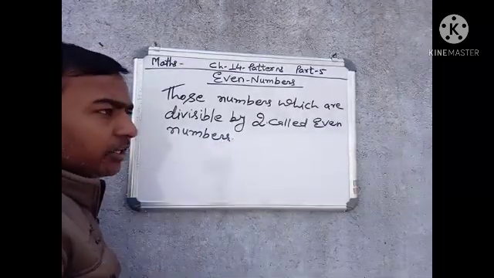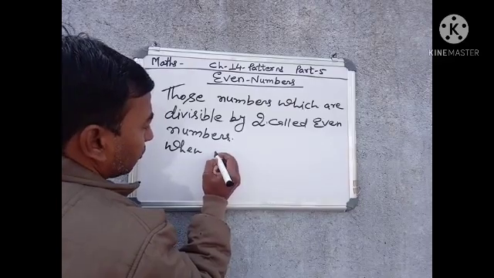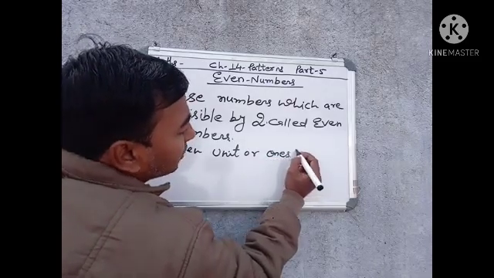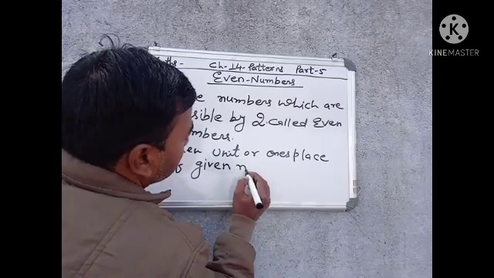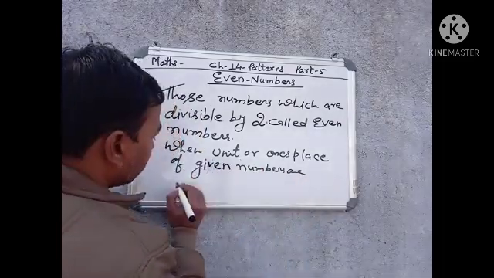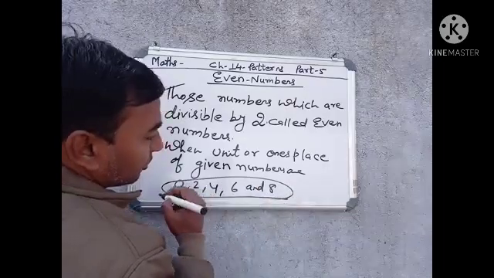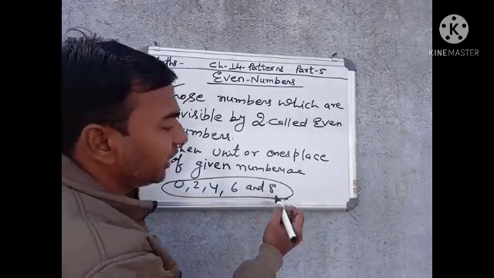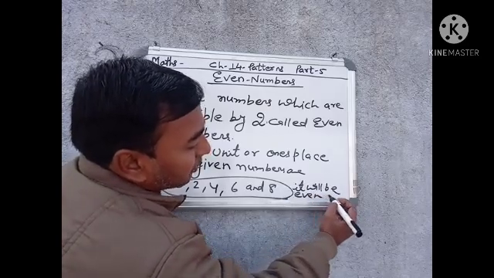When the unit or ones place of the given number is 0, 2, 4, 6 or 8, it will be an even number.